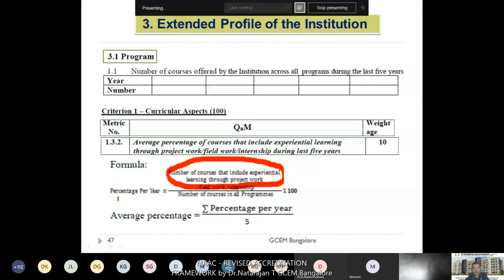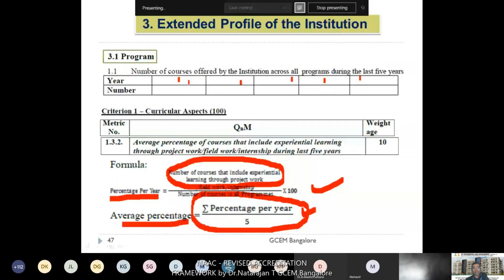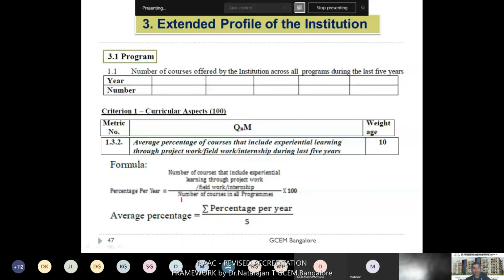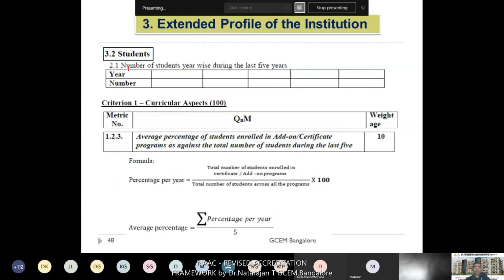Then, after you calculate the percentage per year, there are 5 academic years. Based on the 5-year data calculated by this formula, it is aggregated or taken as an average, and finally the average percentage is calculated based on the 5-year academic data. So overall, the use of the extended profile is to submit the value for the denominator purpose. I'll show one more example. This is for program 3.2. It asks students data. The number of